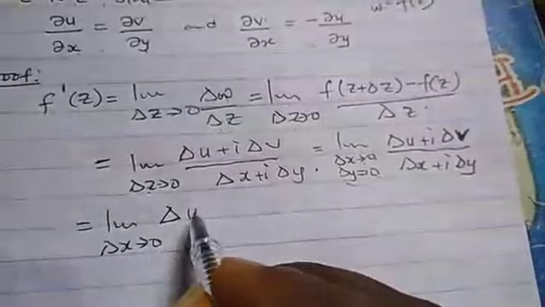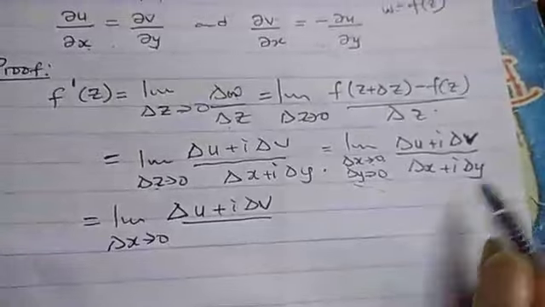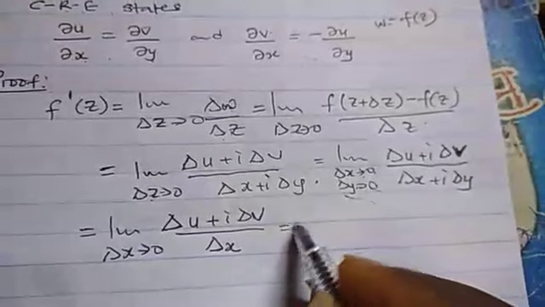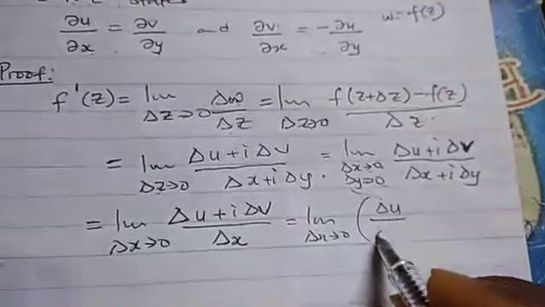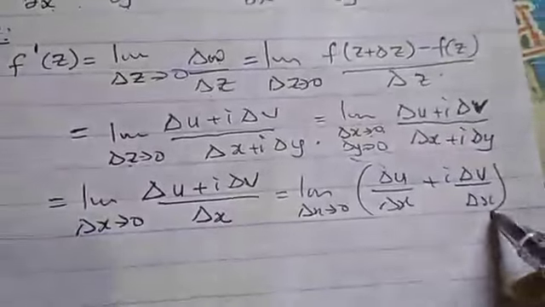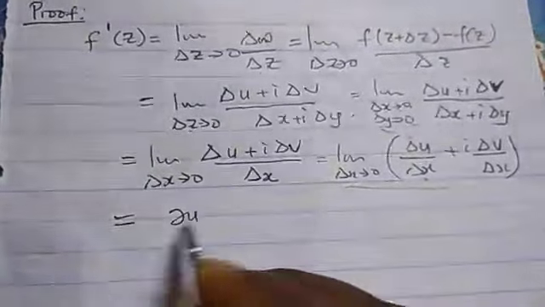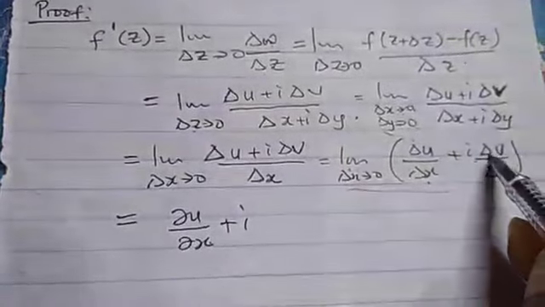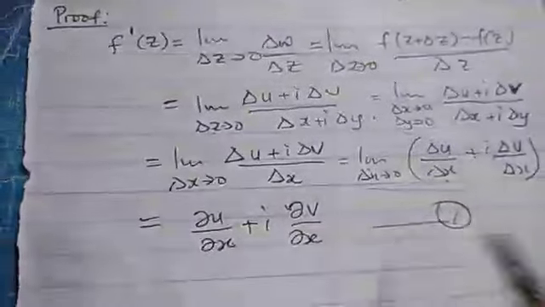So at the end of the day, only delta x remains, which can be written as delta u over delta x plus i delta v over delta x. If you take the limit, this becomes partial u partial x plus i partial v partial x. We call it equation 1.